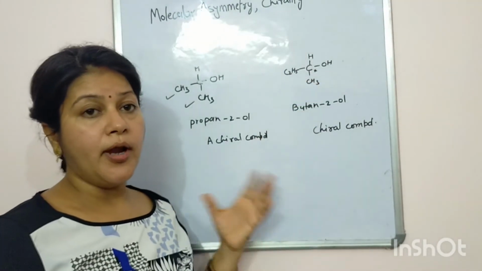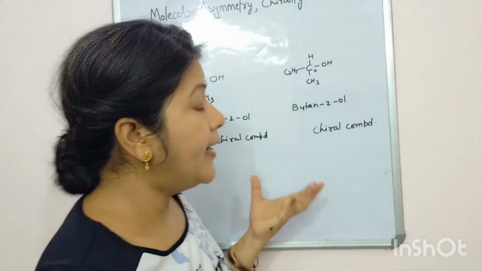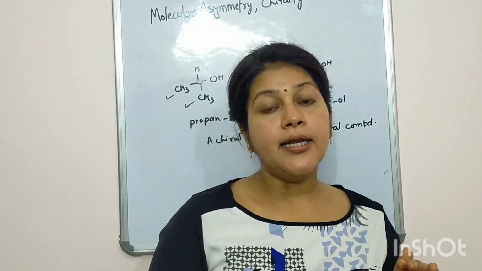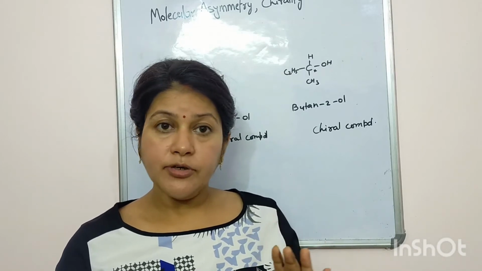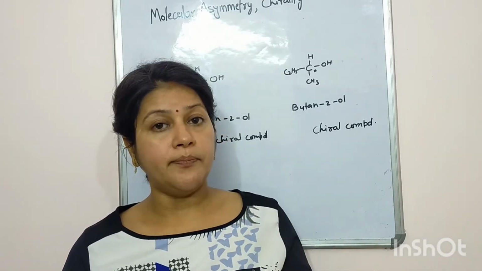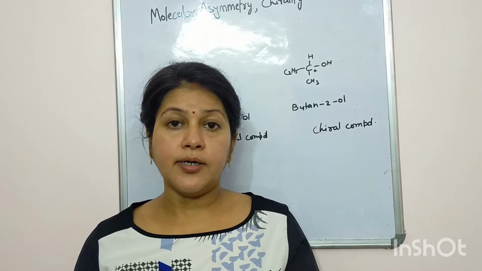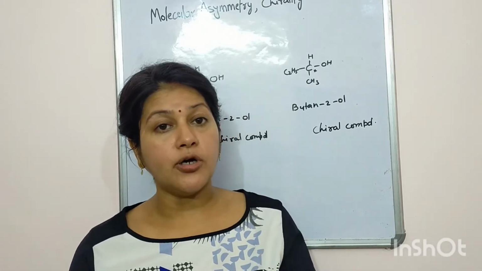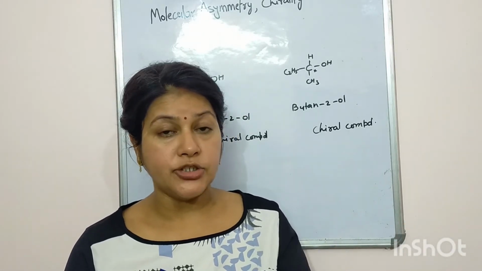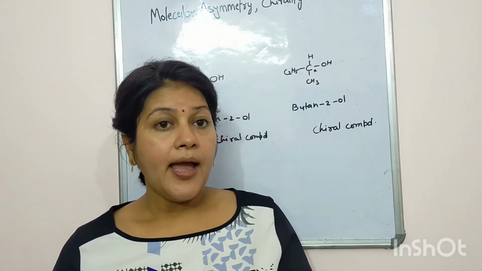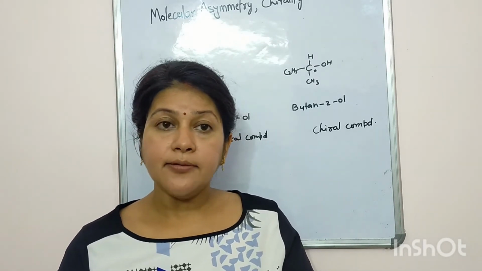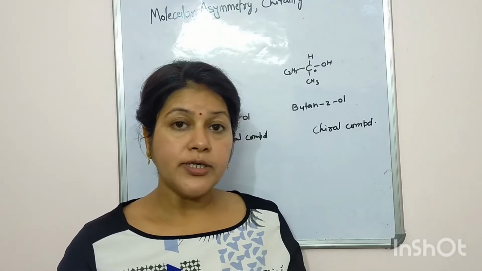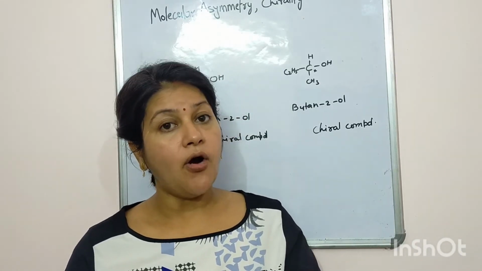Now we come to the point enantiomer. Enantiomers are optical isomers whose mirror images do not superimpose on each other. This phenomenon is called enantioisomerism, due to which they may be dextrorotatory or levorotatory.